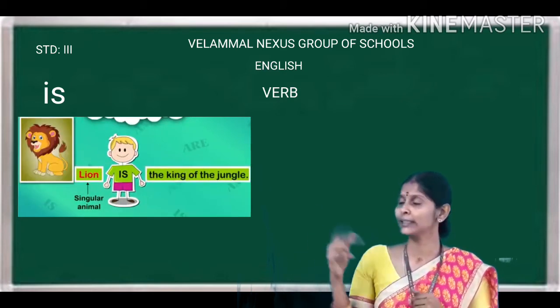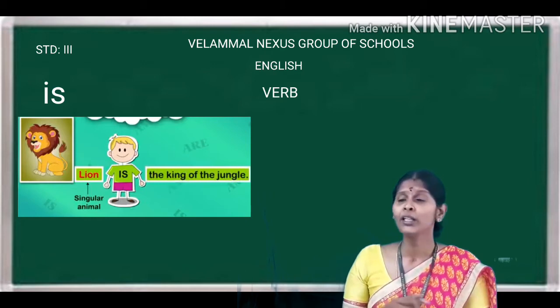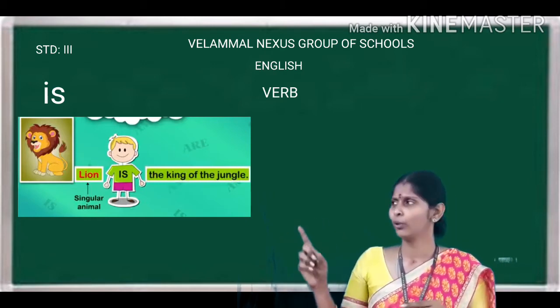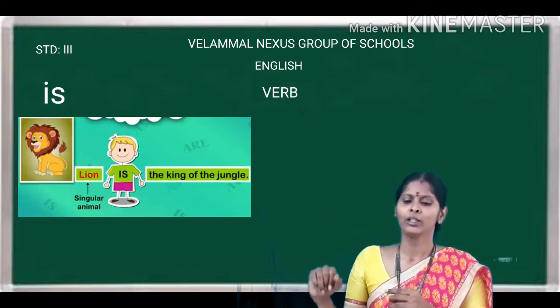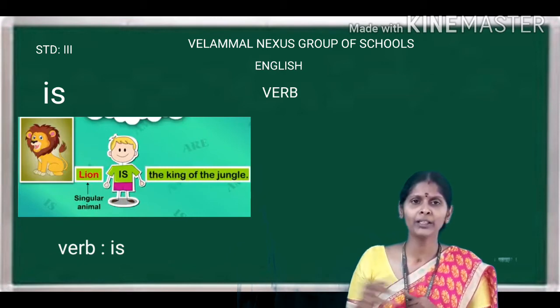Now coming to the next example: Lion is the king of jungle. How many lions am I talking about? Many lions? No, only one lion, right? So I am using the word is.